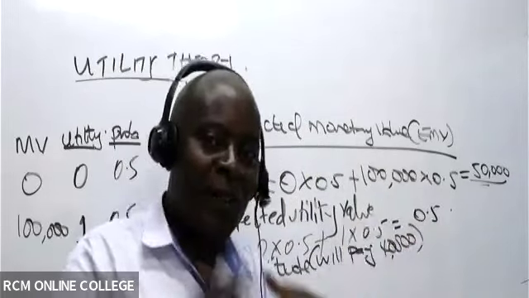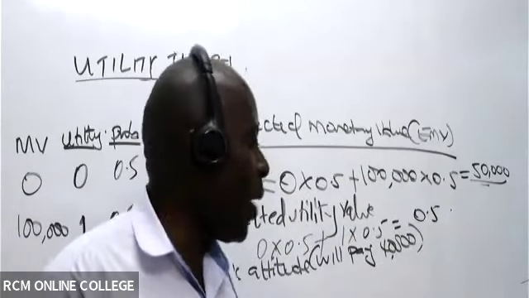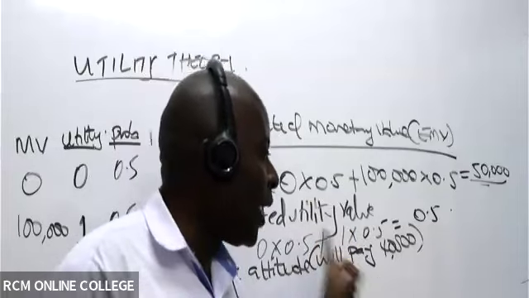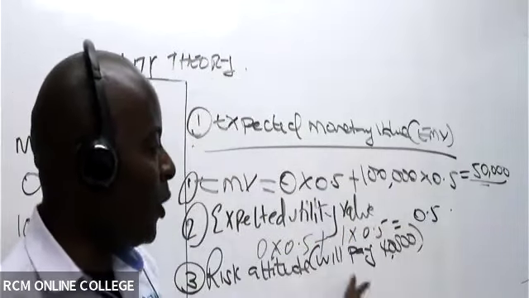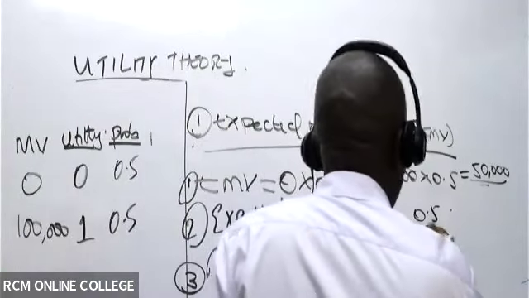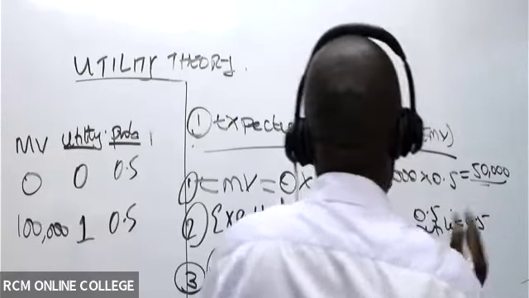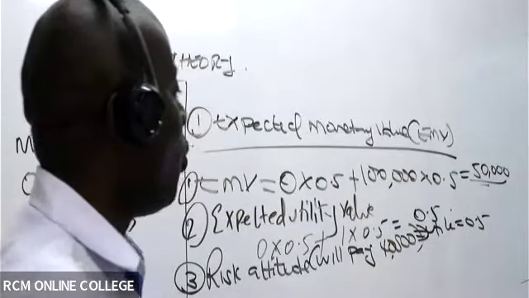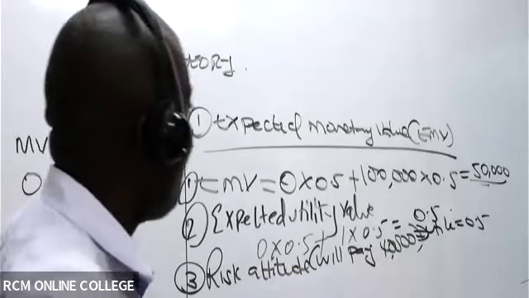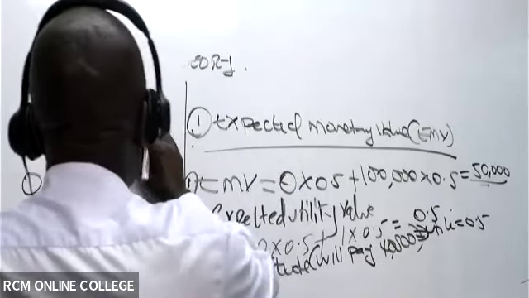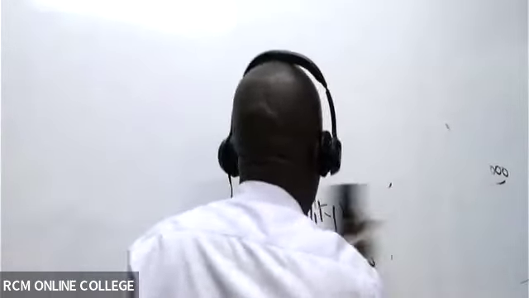As I go to the next lottery, it is very important to know this, because the next lottery will have 40,000 somewhere, and you will be able to see it.